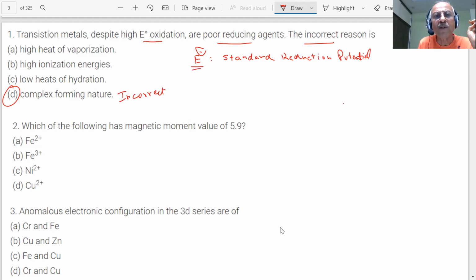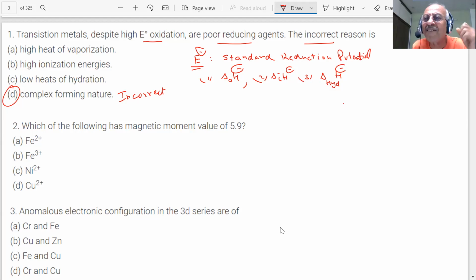You know, the E naught values depend on what? We have told you E naught values depend on delta enthalpies of atomization, delta I ionization, and also delta hydration enthalpy, students. When we calculated, in our video lectures on YouTube, we have shown you these are the values which will decide the E naught value. So complex formation has nothing to do with the value of standard reduction potential. Is it clear?